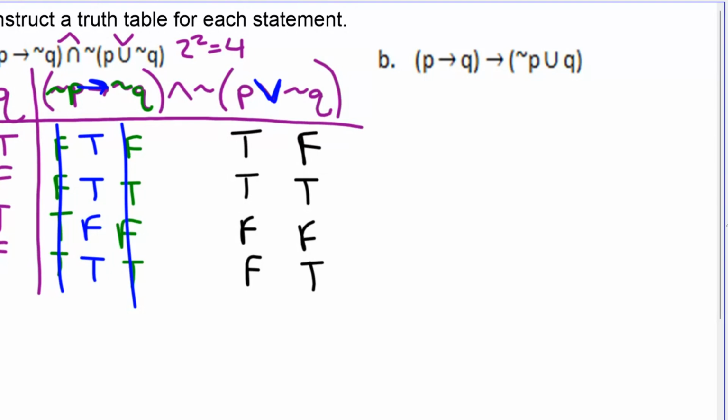True or false is true. True or true is true. False or false is false. False or true is true. We're working this just like order of operations.